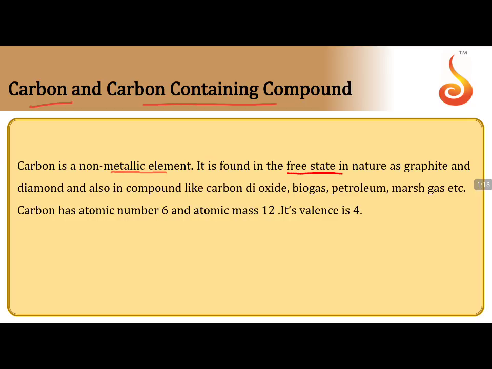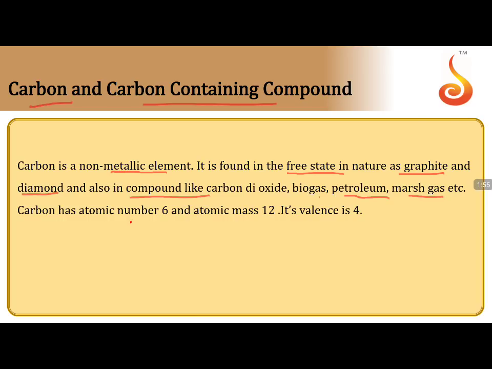It is found in the free state in nature as graphite and diamond. It is also present in the compound form like carbon dioxide, biogas, petroleum, marsh gas. Marsh gas is a poisonous gas. We know carbon dioxide. Right now, because of many human activities, carbon dioxide is increasing in the atmosphere, causing adverse effects, like everyone knows, global warming. This is also a factor. But we are talking about natural existences. So, carbon dioxide, biogas, petroleum, marsh gas.